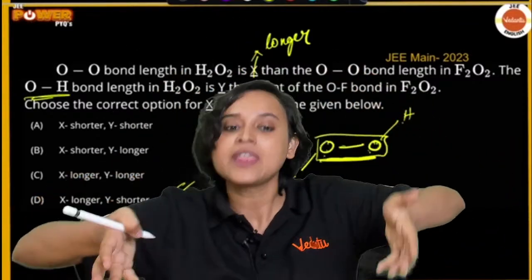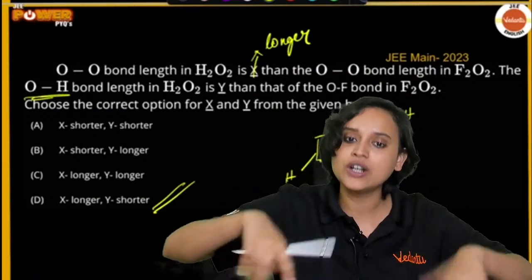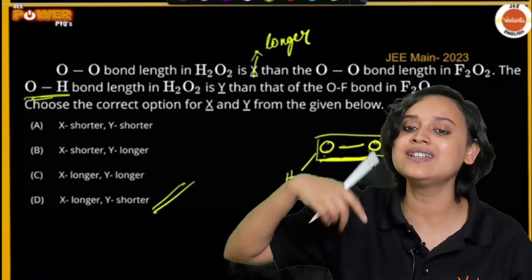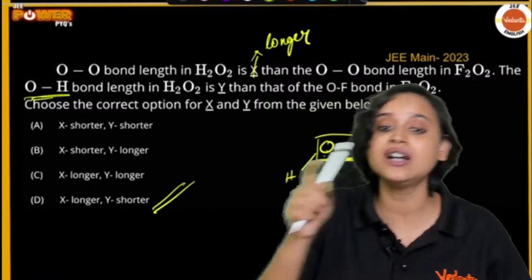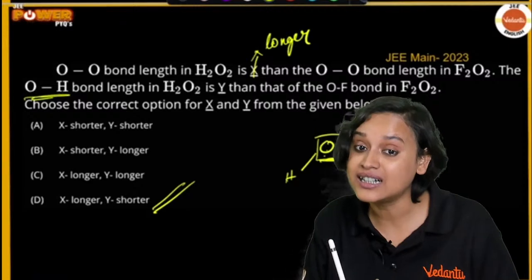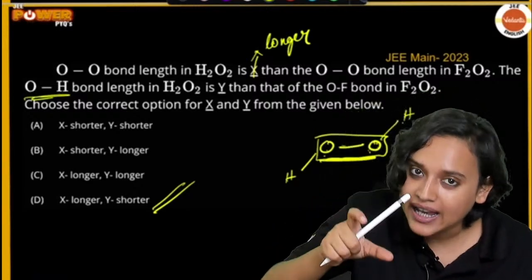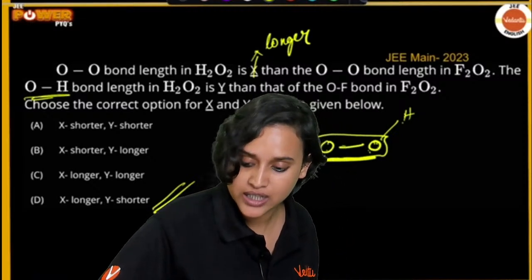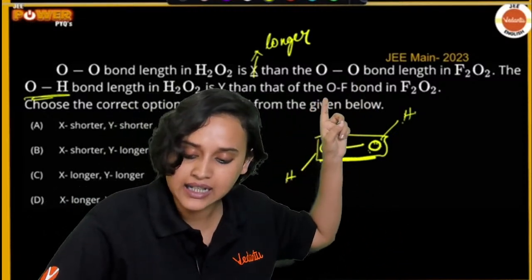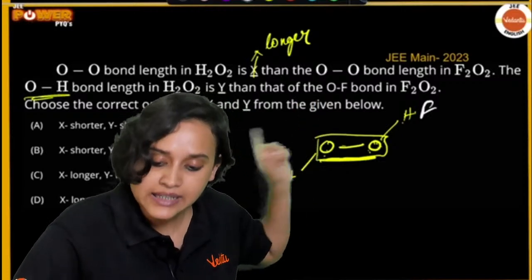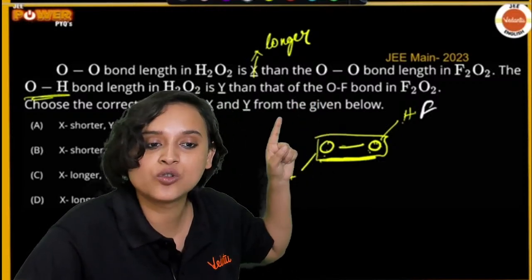Similar to this, because fluorine is more electronegative, fluorine has less s character. So what happens? If instead of O-H I write O-F, what is this O-F bond length going to be?